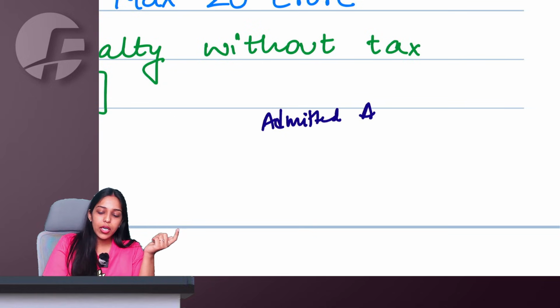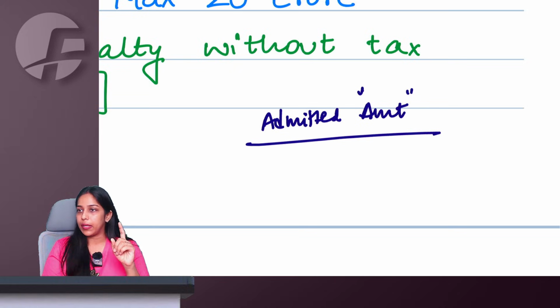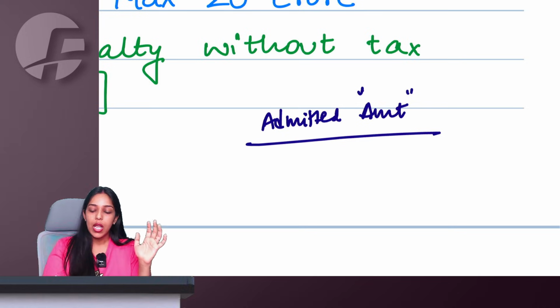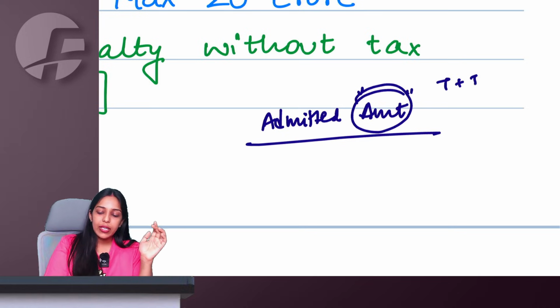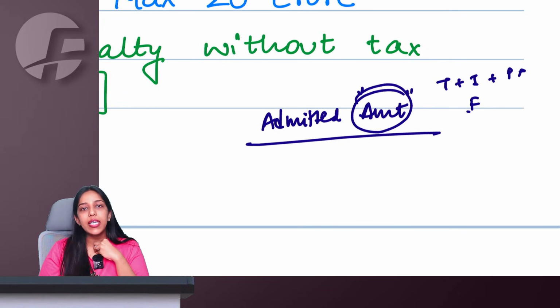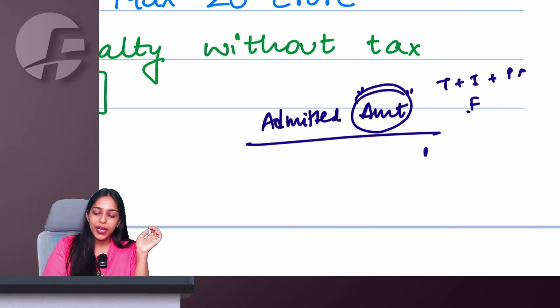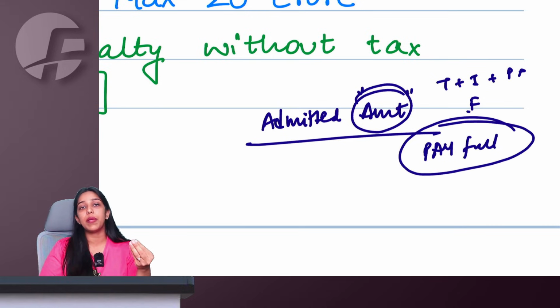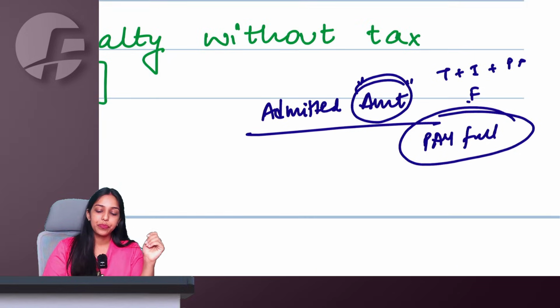As per the earlier provisions, whatever amount I am admitting. By the term amount, I mean tax, interest, penalty, fine, fees, everything. Amount includes everything. If I am admitting these amounts, I have to pay them in full. Of course, why are you waiting? If you admit that this is payable by you, of course you have to pay.